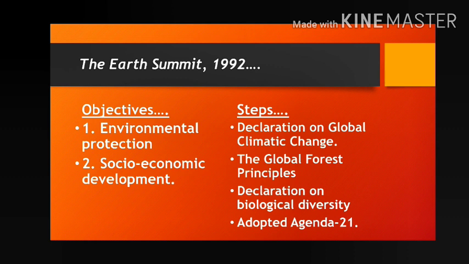And the third, the declaration on biological diversity. That means how can you protect the variation in the forms of life. We know very well there are mainly two types of living things, flora and fauna. But when you go into detail, there are different types of flora, plants, and different types of animals, fauna. So how can you protect this variation, these different forms of life? That is called biological diversity. And the last one, adopted Agenda 21. This one will be discussed later in detail.